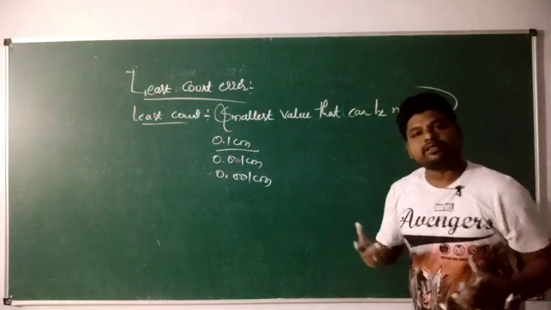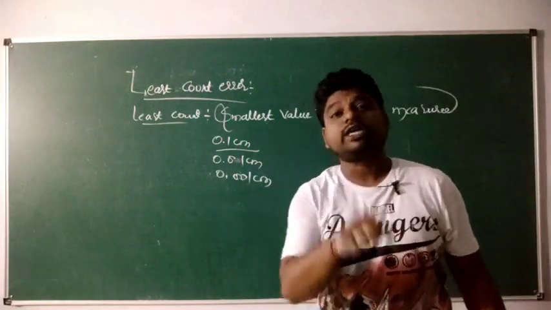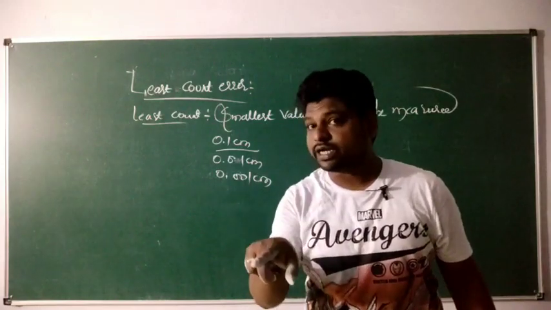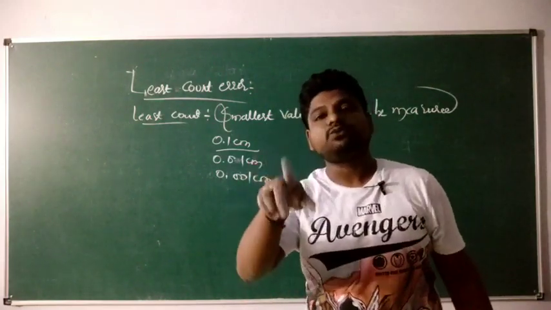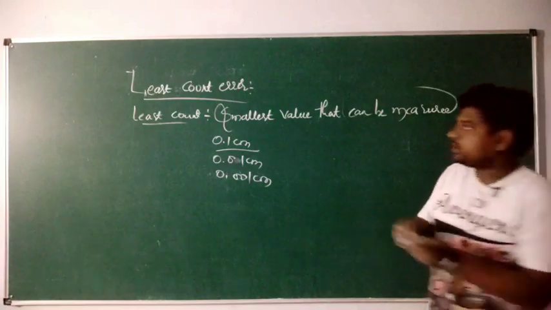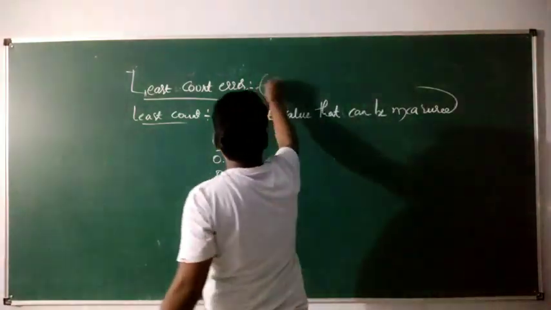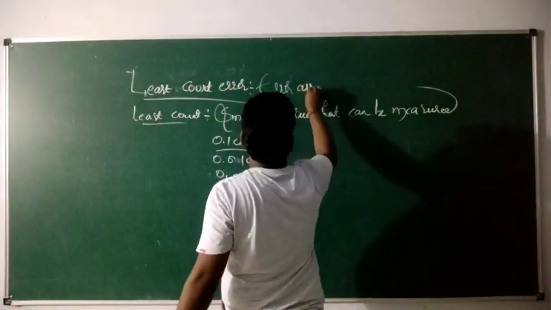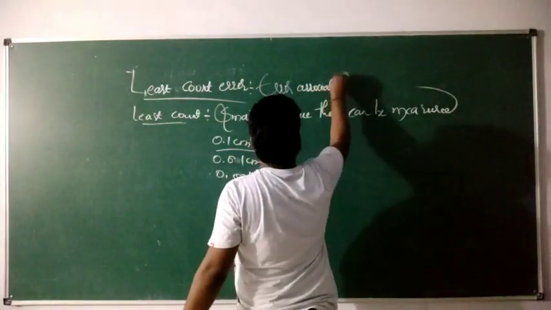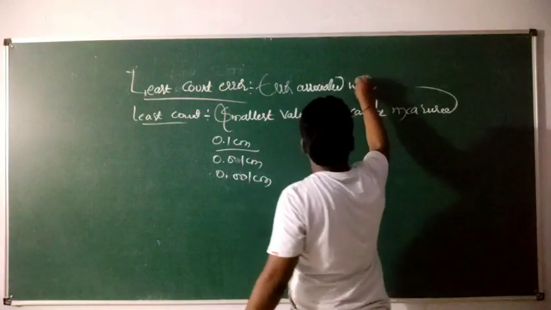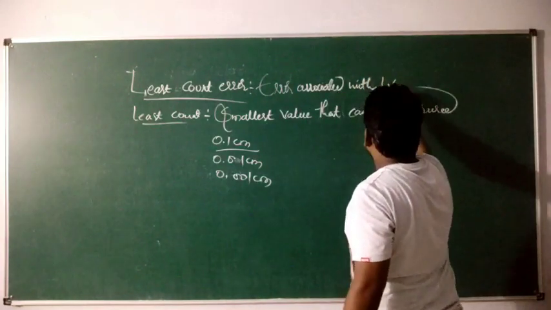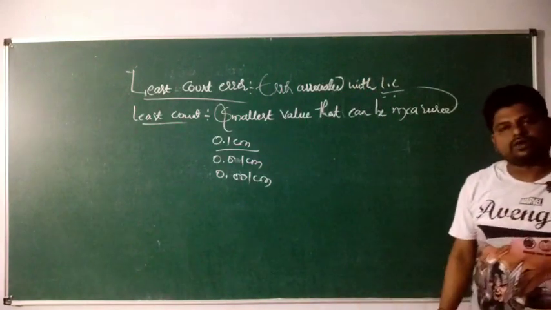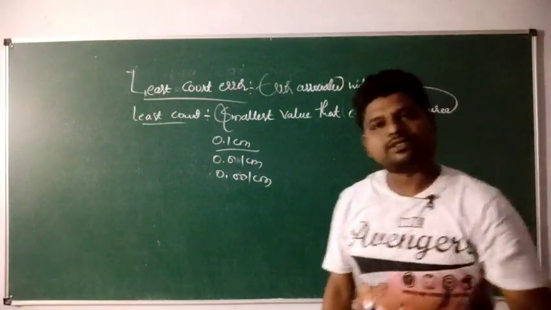So what is least count error? If the error is associated with the least count, then it is called what? Least count error. Error associated with LC, then that is nothing but what? Least count error. How to overcome this least count error?